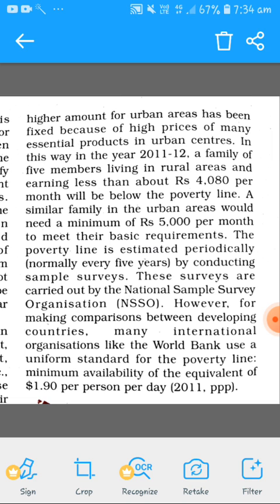The poverty line is estimated periodically, normally every 5 years, by conducting sample surveys. The poverty line is estimated in the gap of every 5 years. What is a sample survey? It is just like, in order to take information we randomly pick out some of the population and we get the information from them.